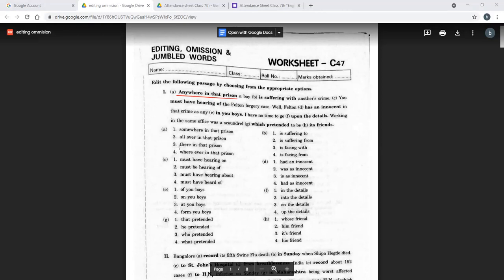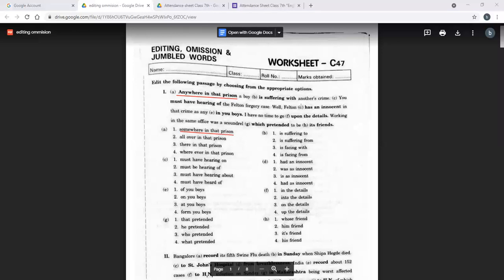Wherever तो फिर बात करने की जरूरत ही नहीं थी. Anywhere मतलब कहीं भी नहीं. Somewhere. The correct answer is somewhere in the prison. कि उस prison में कहीं पे. Anywhere becomes kahin bhi, somewhere becomes kahin. So they are just not sure exactly where that person is. So they are trying to make it in that way that somewhere in that prison this person is there.